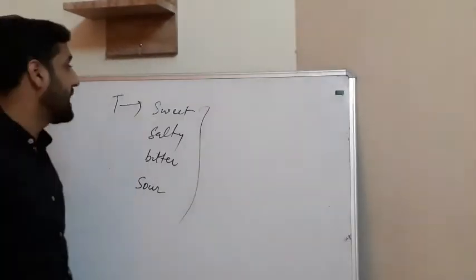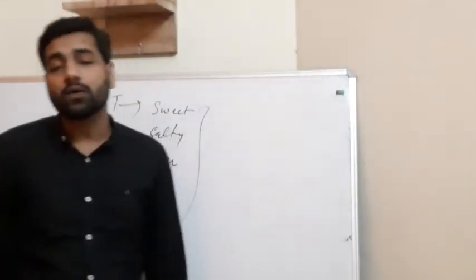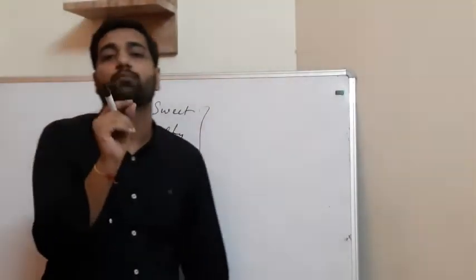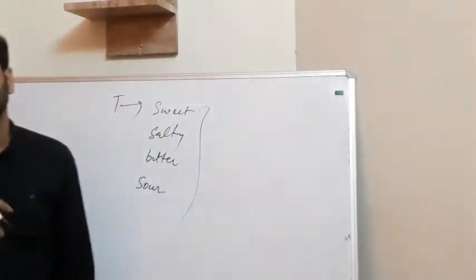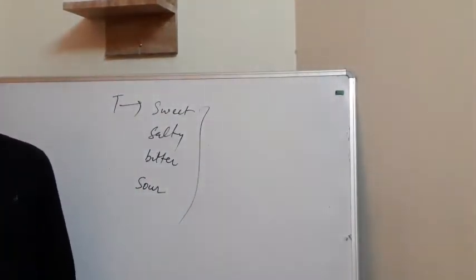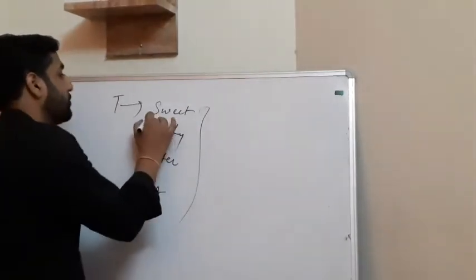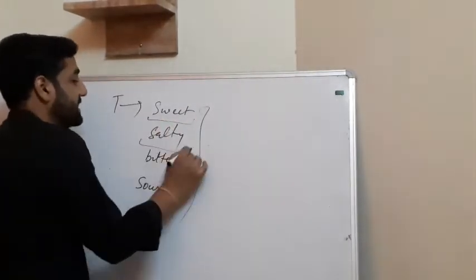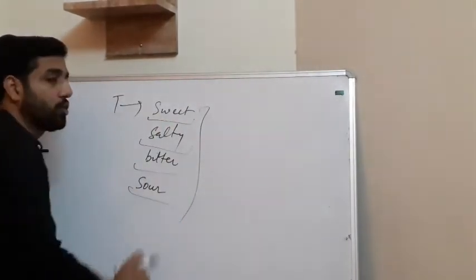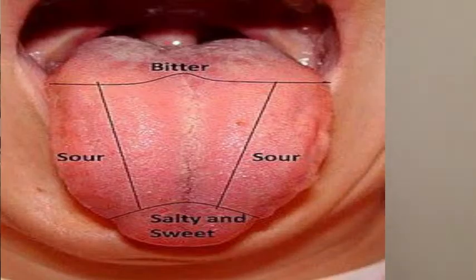Like the nose and other sensory organs, the tongue also has small hair-like projections which are sensitive to different tastes and give us different taste. Some part of the tongue is sensitive to sweet taste, some to salty, to bitter and to sour. See, in this picture you can see the tip of the tongue is most sensitive to sweet taste. If the substance is sweet or salty, then the tip of the tongue is sensitive to that.